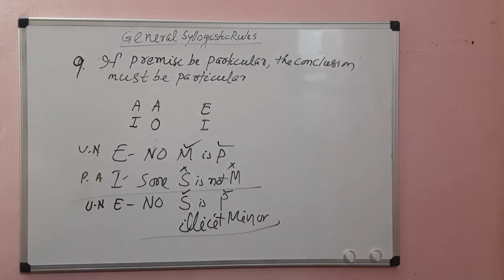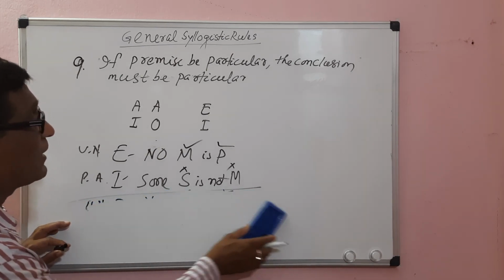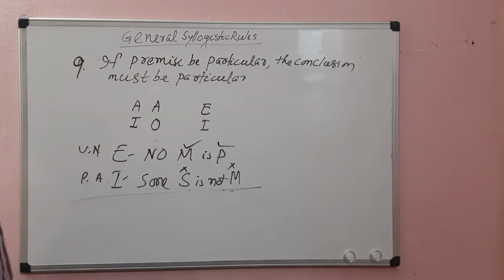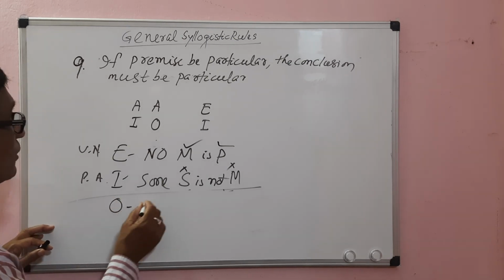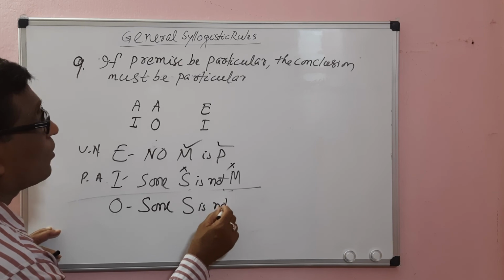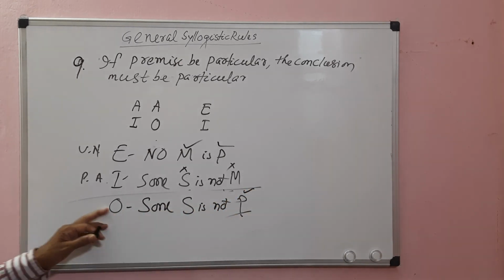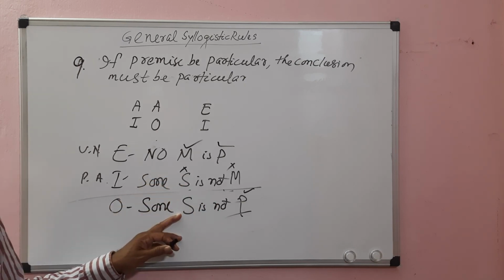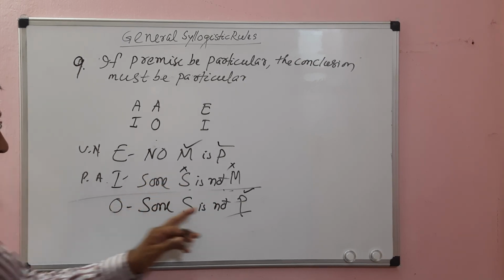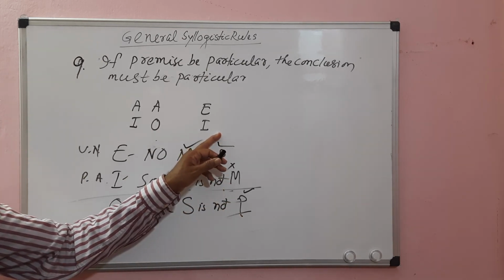Therefore, instead of universal, if we make it particular, this is an O proposition, some S is not P. Then the O proposition distributes the predicate. Here there is no fallacy of illicit minor, since the minor term is the subject and O does not distribute it. The major term is distributed in the conclusion, and it has also been distributed in the major premise.